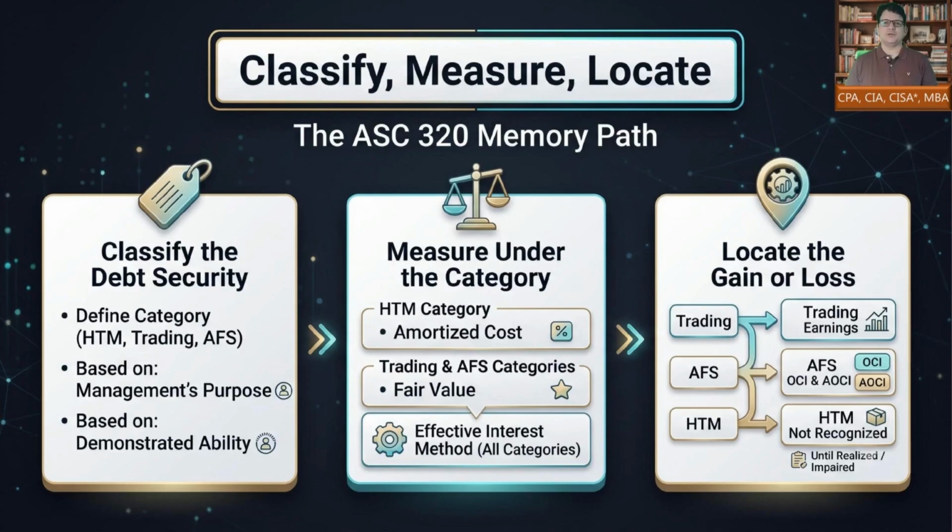Third, locate the gain or loss. Trading changes go to earnings. AFS unrealized changes usually go to OCI and AOCI. HTM unrealized fair value changes are not recognized unless another issue, such as impairment or realization, changes the analysis.